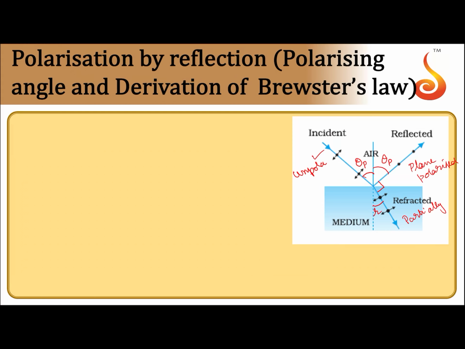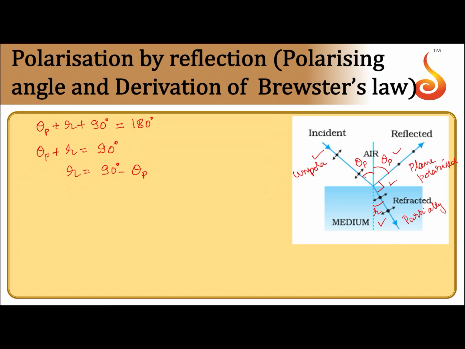Now from the diagram, theta p plus r plus 90 is equal to 180. So this angle plus this angle, it's a straight line. So theta p plus r is equal to 90. So r is equal to 90 minus theta p, where theta p is the angle of incidence, that is the polarizing angle.